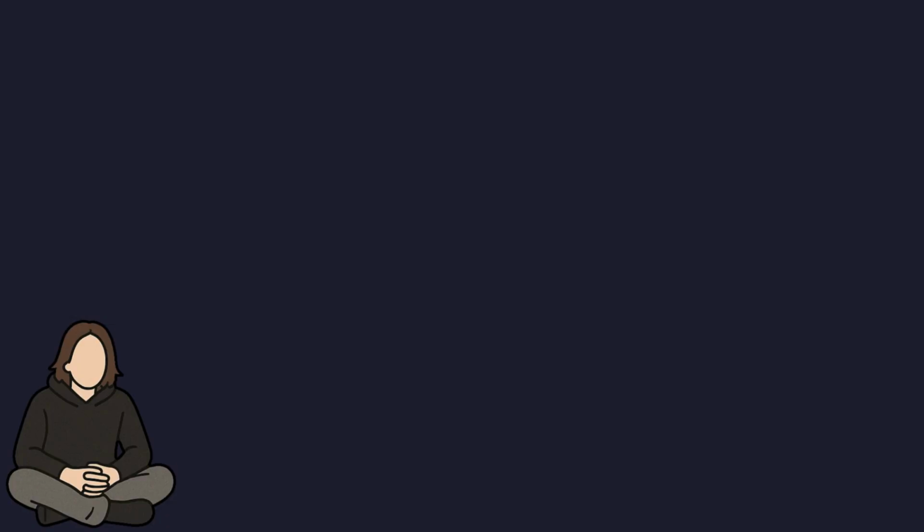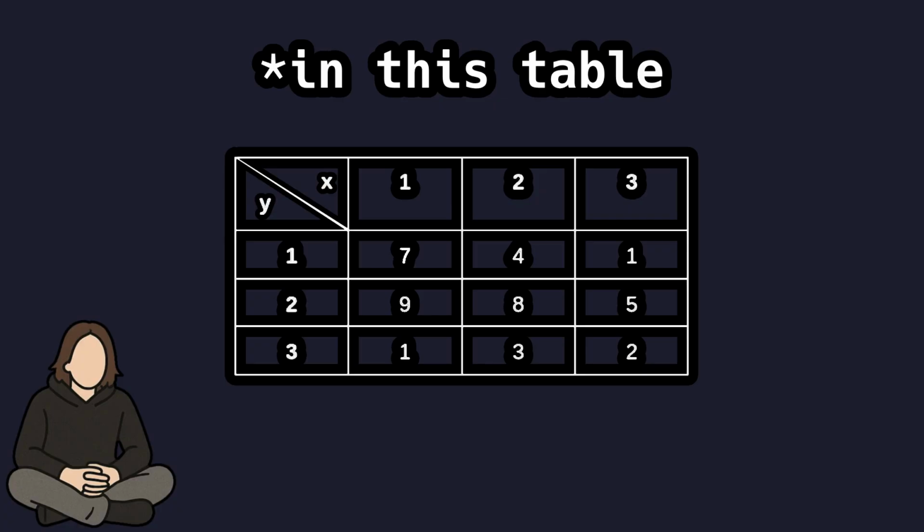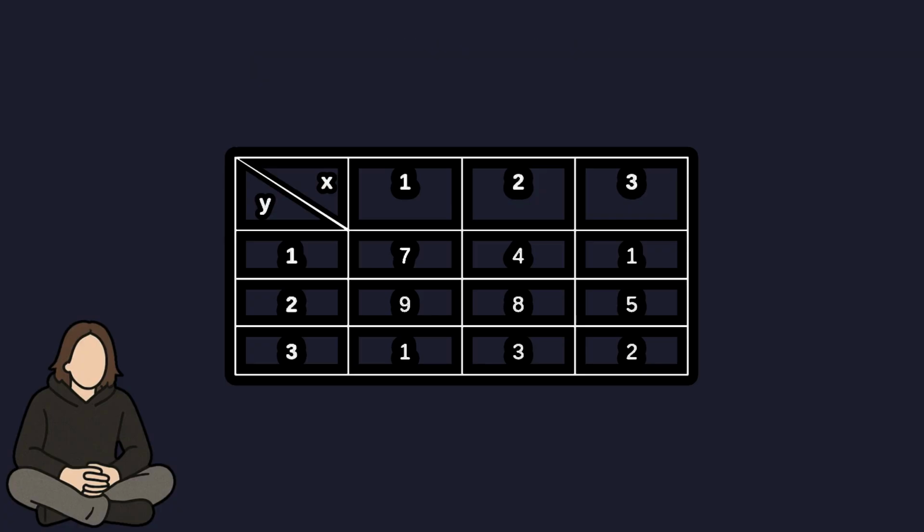Since in SQL there isn't a simple way to create a two-dimensional table, this is how I did it. As you can see, we have two axes, an X and a Y. Going left to right, the X increases, and going top to bottom, the Y increases. But that table could be implemented using a 3-column table. Take any field, like this 7 for example.